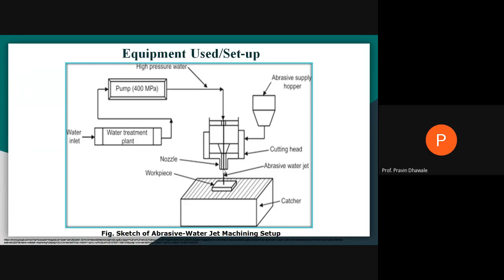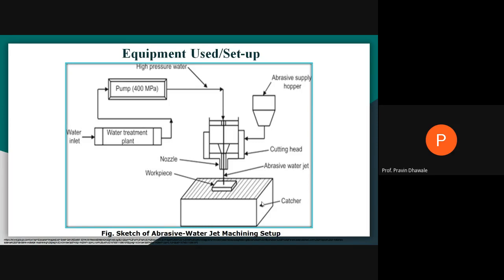How much is the velocity? It will range from 900 meters per second to 1000 meters per second. When this high velocity water jet impinges or strikes on the surface of the workpiece, it will remove material by action of erosion, shear deformation, fracture failure, or small crack generation. Any type of mode of failure or material removal will happen depending on the situation, the property, and the type of the material we are using.